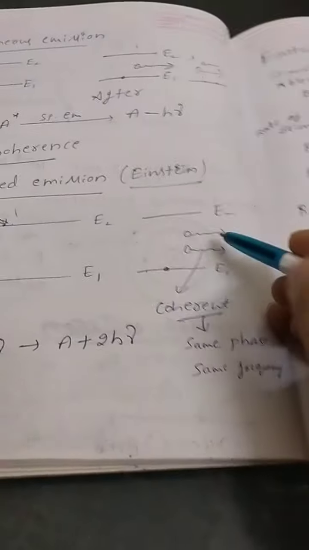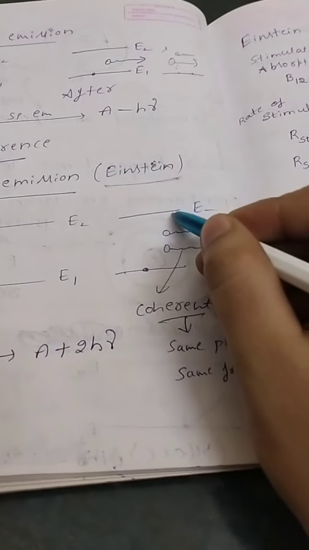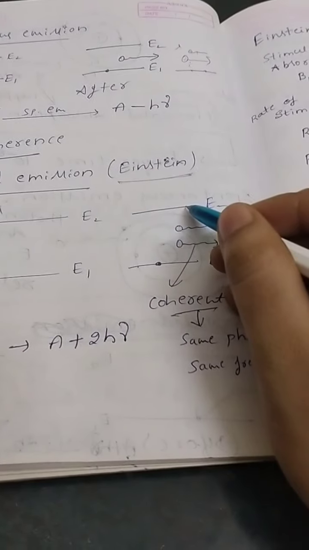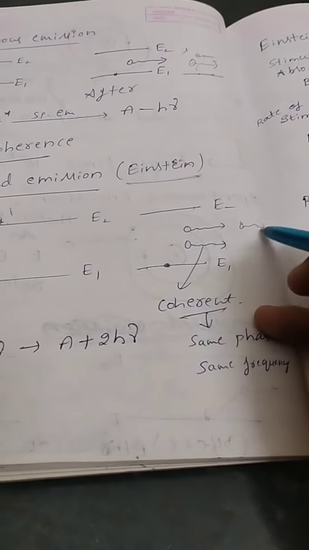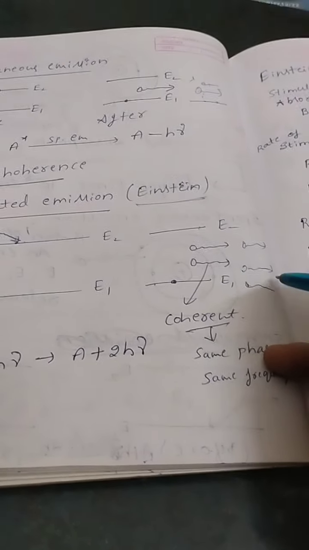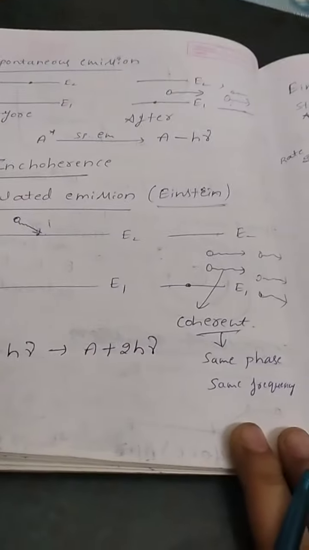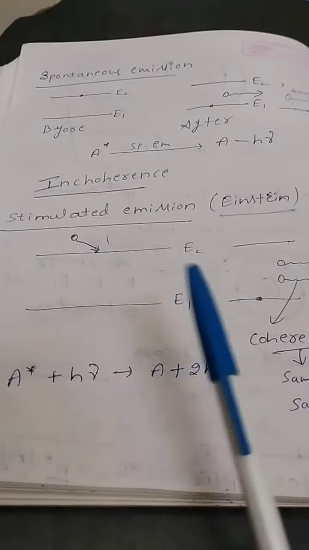And not only that, now the released photons can stimulate another electron in the excited state, and this electron again gives rise to 2 more. So this is how amplification starts in the case of laser light. I will come back to that concept later. Anyway, you should understand this: what is stimulated absorption, spontaneous emission and stimulated emission.